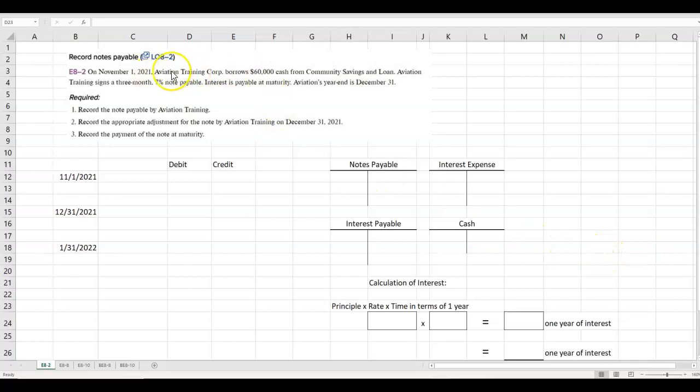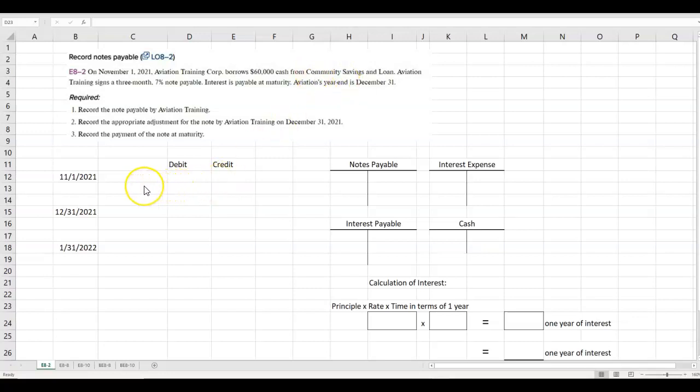So we're talking about this company that borrowed $60,000 cash from the bank and signed a 3-month 7% note payable. Interest is payable at maturity. That's an important statement because that tells us they're not going to pay any interest until they pay the whole loan back. And their year end is December 31st. That also tells us that there's going to be an adjustment for interest at December 31st.